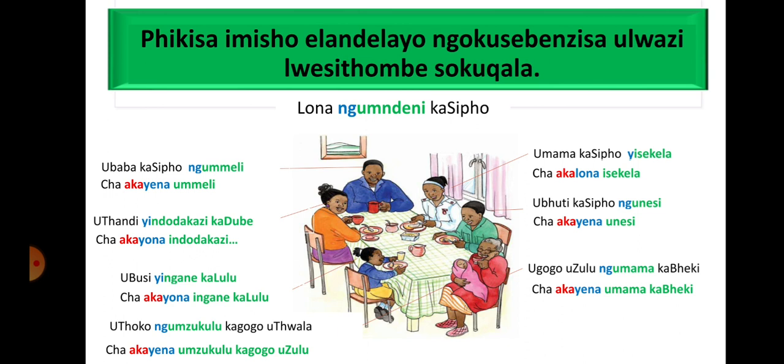Correction there. It should have been uThoko ngumzukulu kaGoguthwala. And the negative should be cha, akayena umzukulu kaGoguthwala. Ngoba phela ungumzukulu kaGoguzulu.